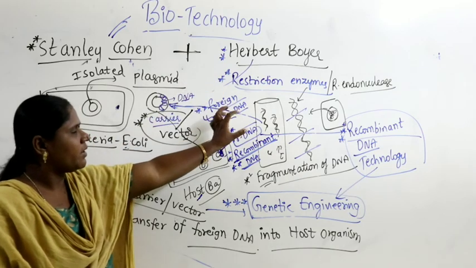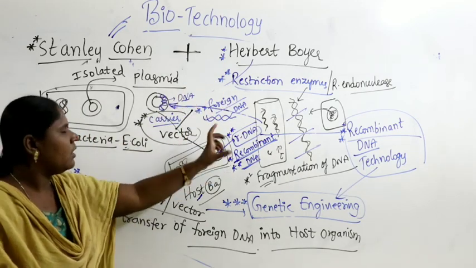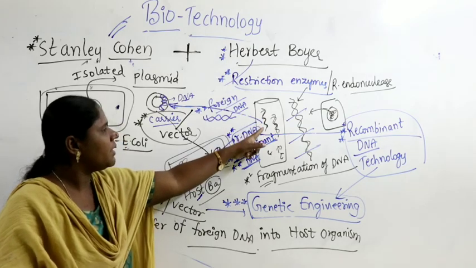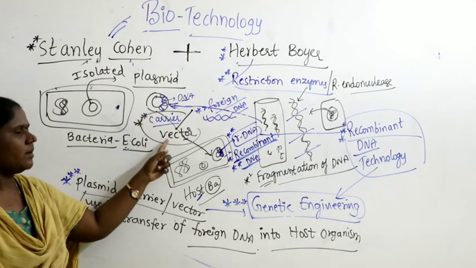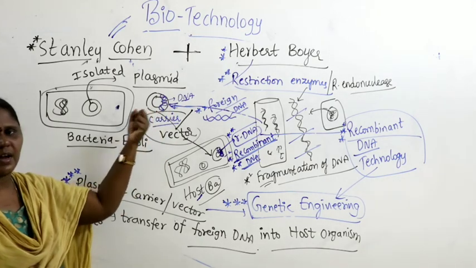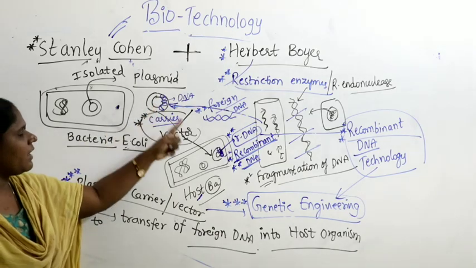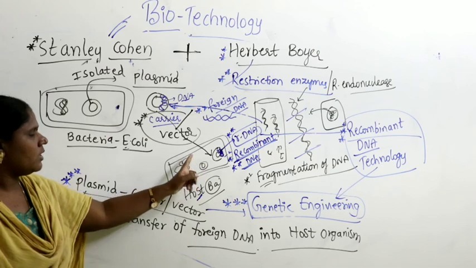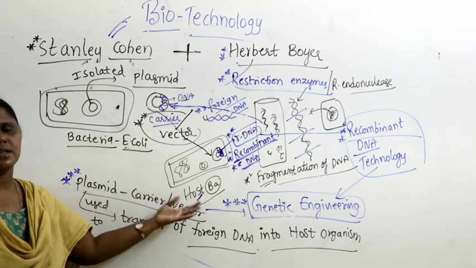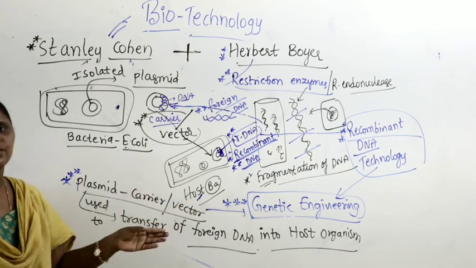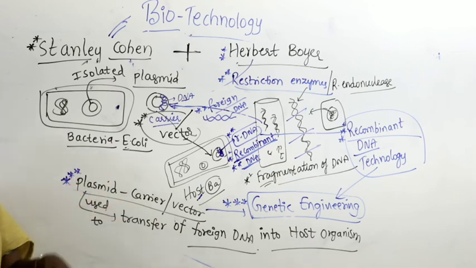Herbert Boyer has the fragment of DNA, a fraction of the genetic material. Now they integrated the fragment of DNA into the plasmid. Then the plasmid acts as a carrier and vector. When the plasmid has successfully taken the fragment of DNA, it is allowed to enter into another bacteria or another organism. That organism acts as the host organism. Today it can be applied to plant cells and animal cells. Successfully we can transfer the fragment of DNA from plant to plant, plant to animal, animal to animal, from one organism to another organism.